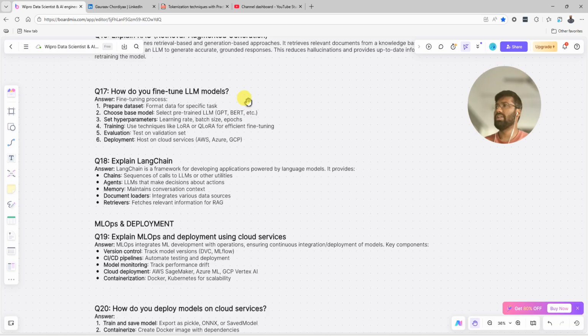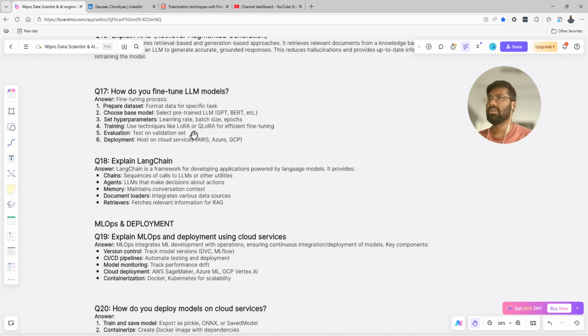Now, how do you fine-tune your LLM model? So the fine-tuning process is preparing the dataset from data to specific tasks. Choose the base model. Select the pre-trained LLM like GPT, BART, which is already built on the transformer model. Now, set the hyperparameters: learning rate, batch size, epochs. Then for training, use techniques like LoRA and QLoRA.